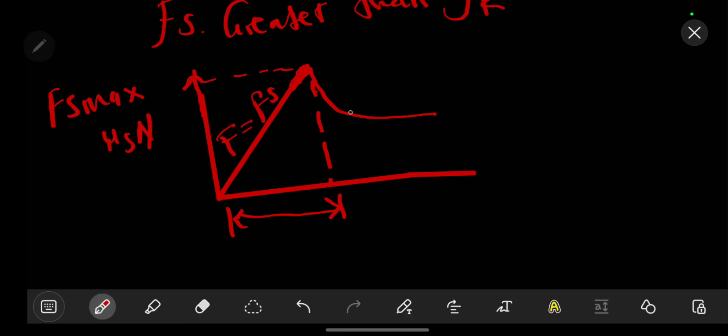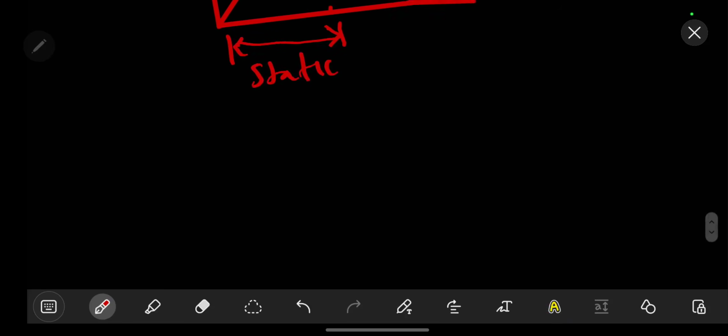Now why is the frictional force reducing? When it is here, it is static, it's not moving. As it starts to move, the frictional force, which is the kinetic friction, is going to reduce. So this one, we are going to call Fk, which is equal to the coefficient of kinetic friction times the normal force, like that. So this is our other formula for that one. So it will reduce like that.